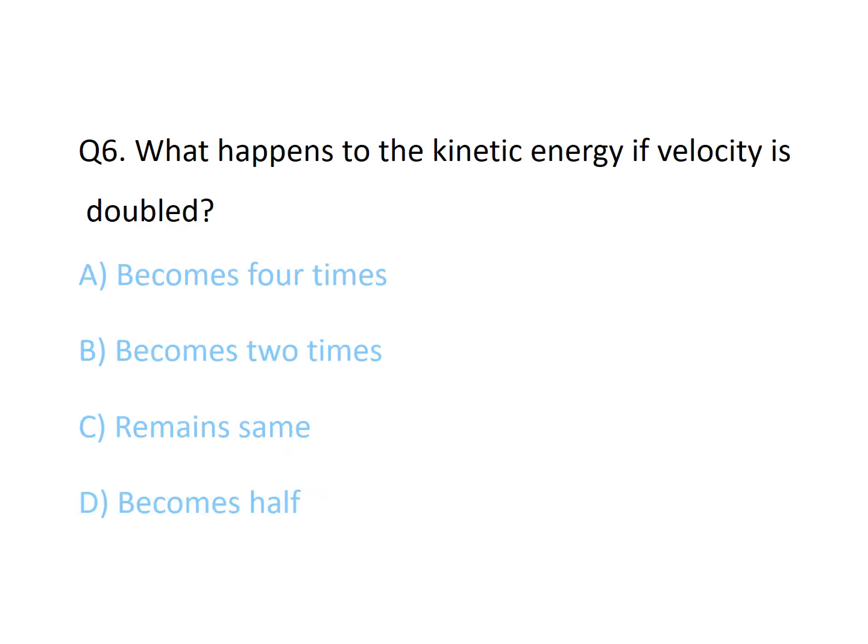What happens to the kinetic energy if velocity is doubled? The correct option is A, becomes 4 times, because kinetic energy equals half mv square. So in the question, the velocity is doubled.